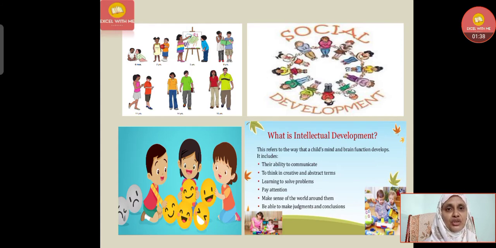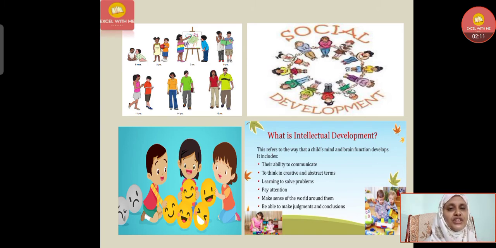You can see in the picture, in the first picture, the child slowly and gradually grows to childhood, then youth, then adulthood, and then old age. Then comes social development. When the child interacts with society, with family members, with neighbors, that development is called social development.